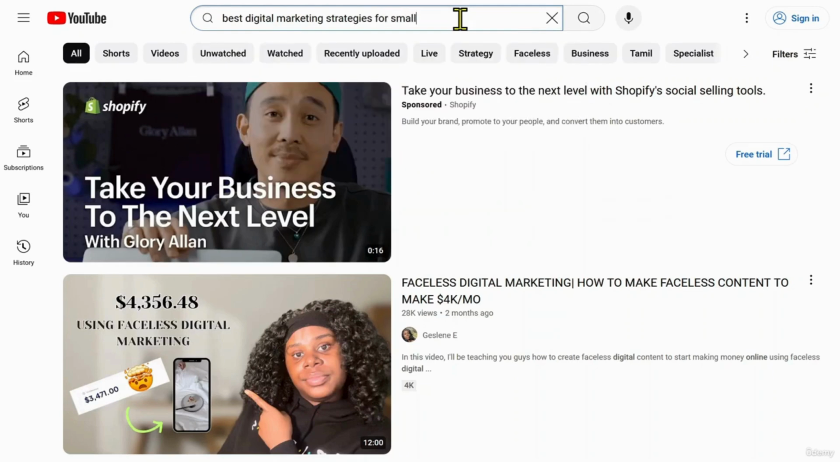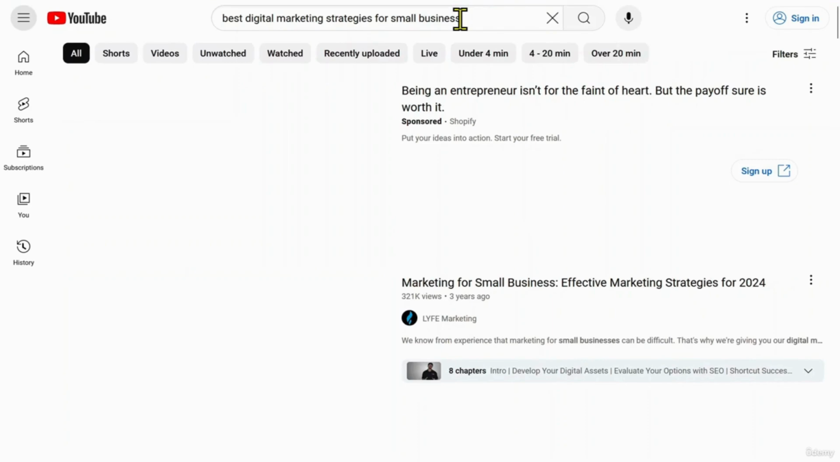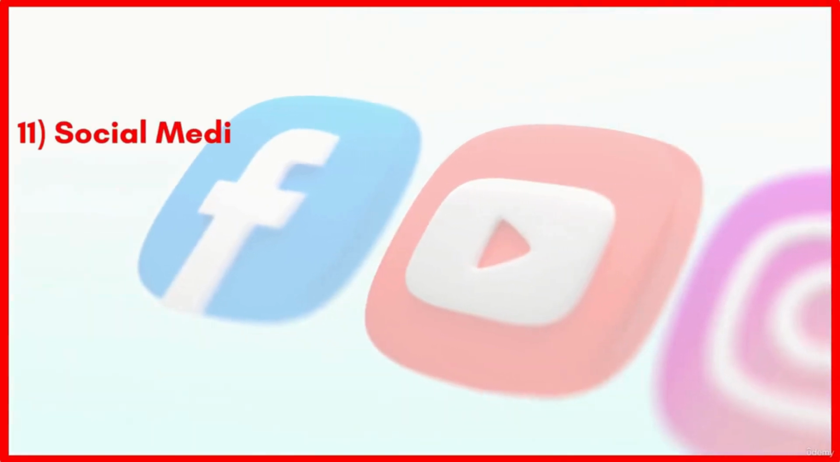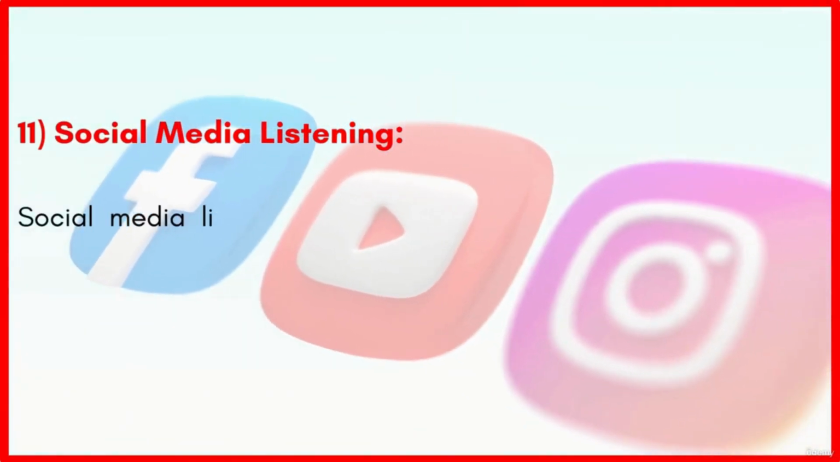Identifying long-tail keywords can highlight gaps in existing content, providing opportunities for new, unique content creation. Long-tail keywords provide specific topics to address, making it easier to generate focused content ideas. Number 11. Social media listening.